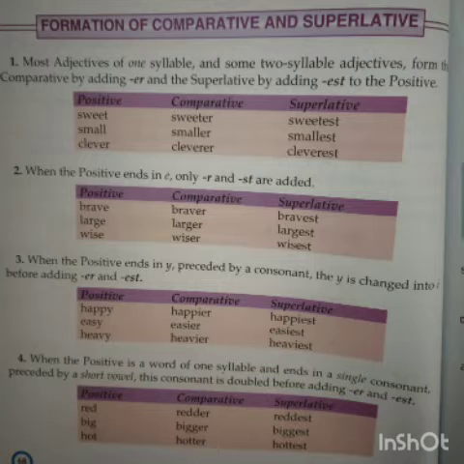No, it is given only that Geeta is a tall girl. There is no comparison in this sentence. So, tall is expressed in positive degree because there is no comparison in this sentence.